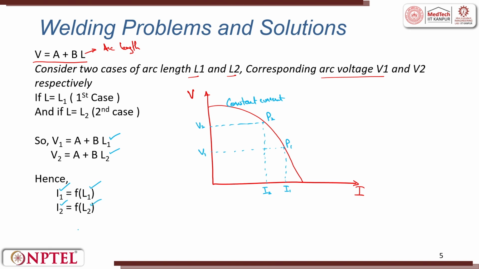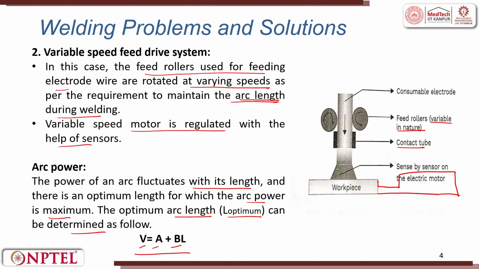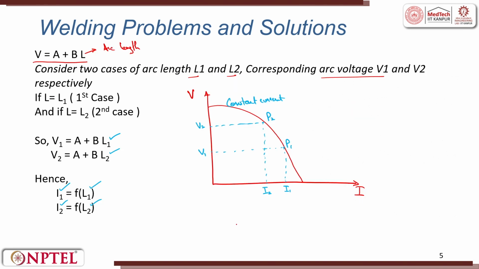If we need to calculate the power, the L optimum that I showed you, this optimum power, if I suppose plot my power with respect to length L, this is how the power curve would look like, and optimal power would be here, where it is highest at this point.